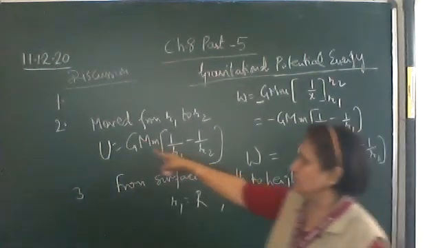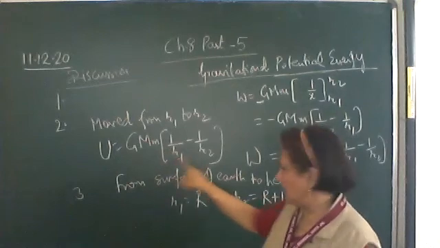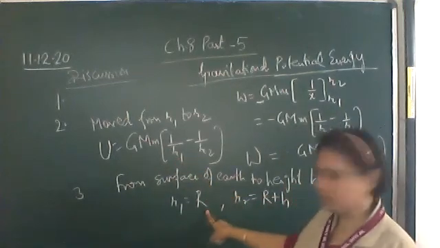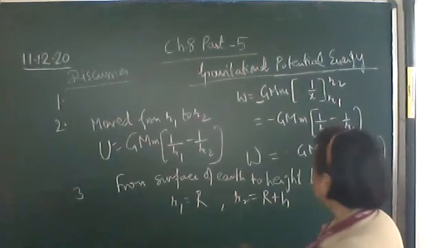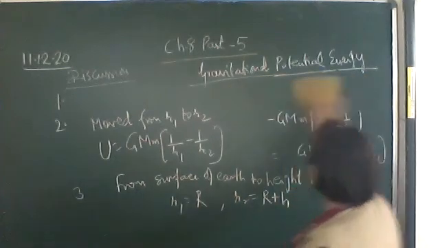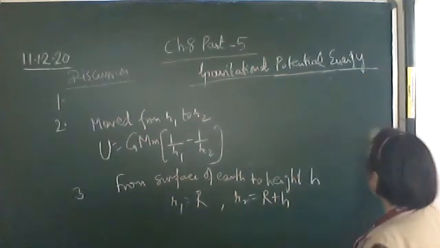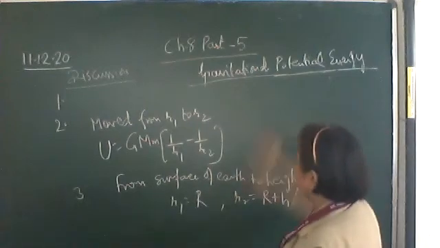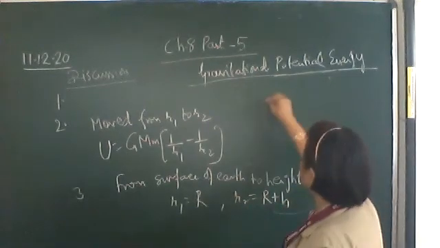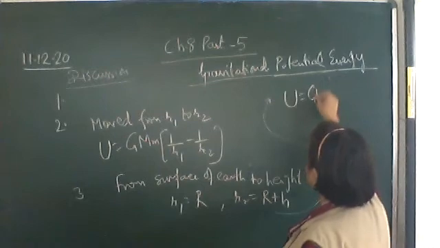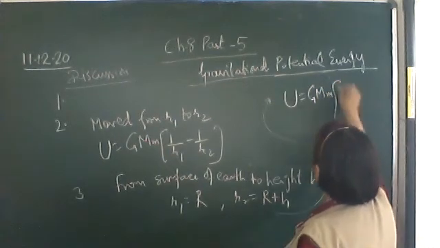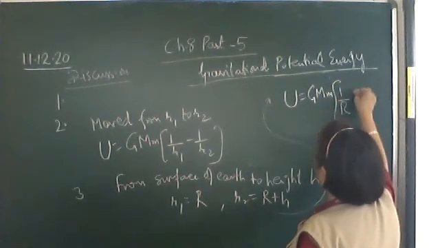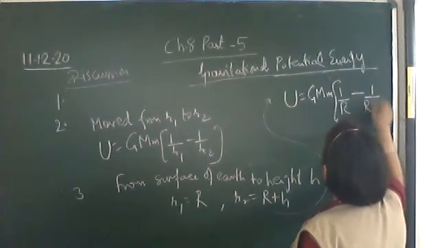So GMm, where R1 is capital R, the radius of the earth, and R2 is R plus h. Then the gravitational potential energy will be given by U equal to GMm times (1 upon R minus 1 upon R plus h).